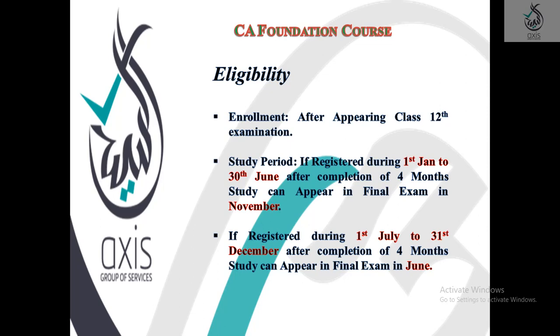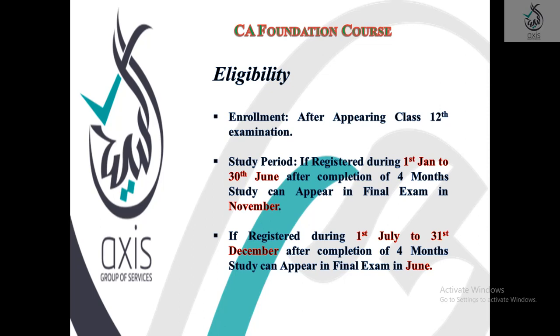If you register from January to June, you can appear the following November.